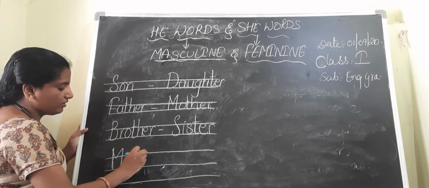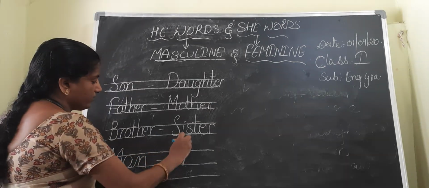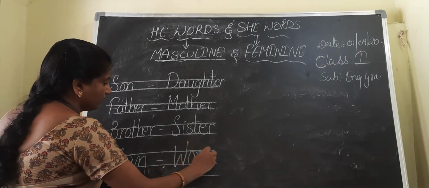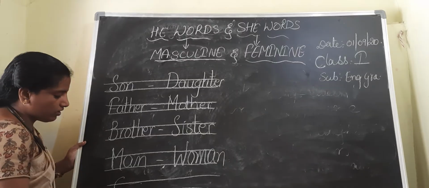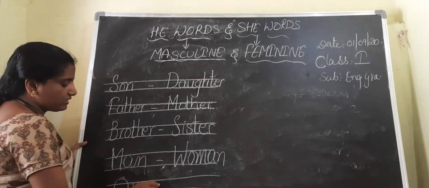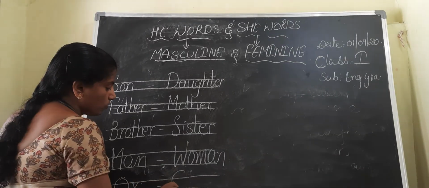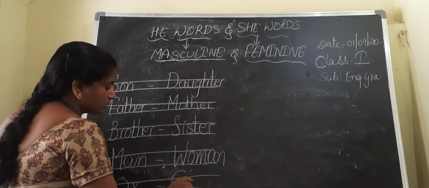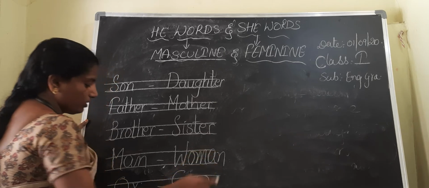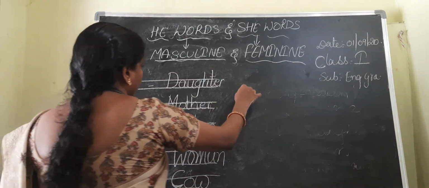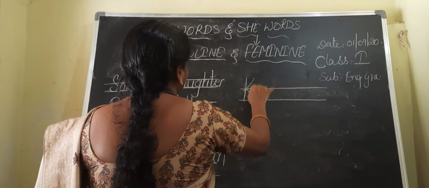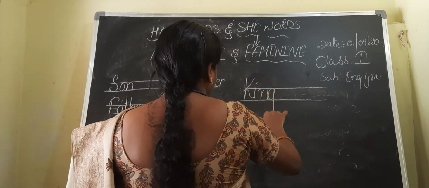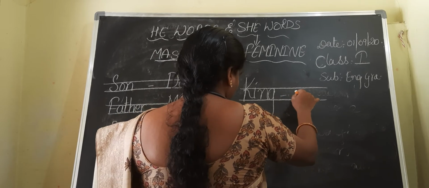He word. What is the she word? Women. Okay. Next, they gave ox. What is the she word? Cow. Ox, cow. Okay. Next, they gave king. What is the she word? Queen.